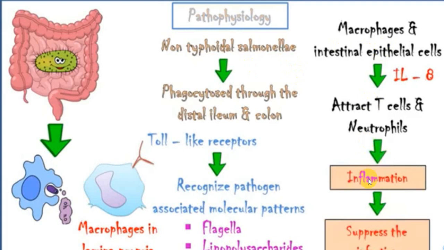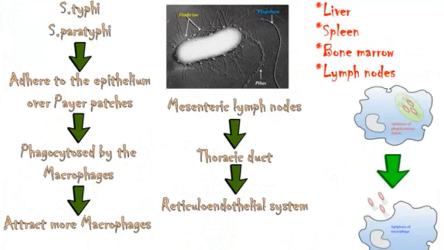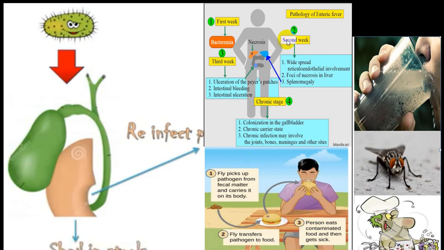So after multiplying, inflammation, then it will rupture, and it will go to the liver, spleen, bone marrow, lymph nodes, etc. And there it will multiply, particularly in the reticuloendothelial system. They multiply in macrophages, and they will be stored in the gallbladder, which can predispose to reinfection, or what we call recurrence or relapse.